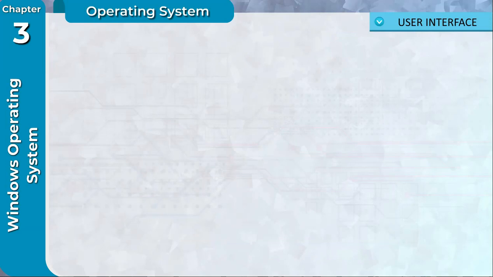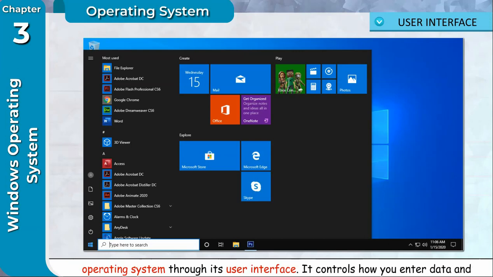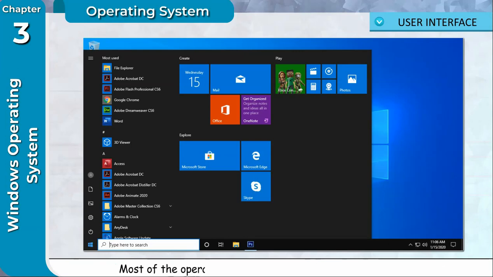User interface. Interface provides simpler ways for the users to use the things. User interacts with operating system through its user interface. It controls how you enter data and how information is displayed on the screen. Most of the operating systems use two types of user interfaces.